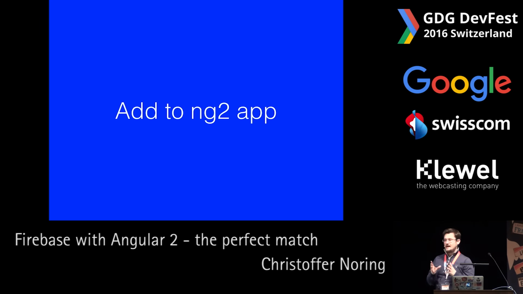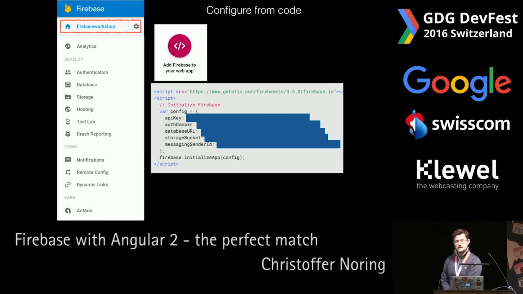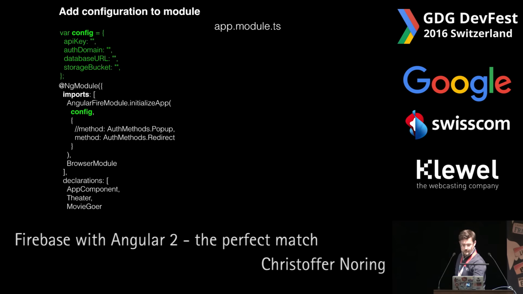So how hard is it to get started with Angular 2 and Firebase? How hard is it to actually add it to your application? It's actually very easy. The first thing we need to do is find a few configuration data about our app. So we go to the very top, we click that, and we say that we want to add Firebase to our web app, and we are presented with this configuration window with a lot of configs. I've struck those out because those would be very specific for my app, of course. You just take this config, you copy-paste it, and you assign it to a variable here.